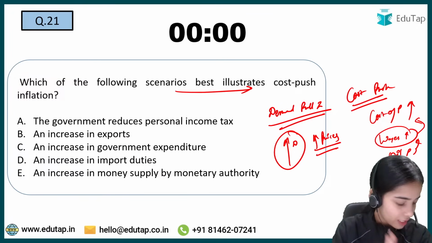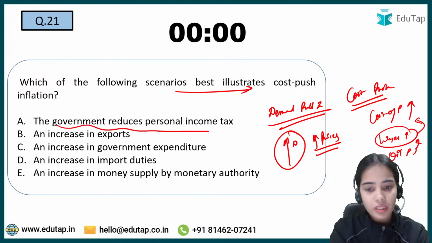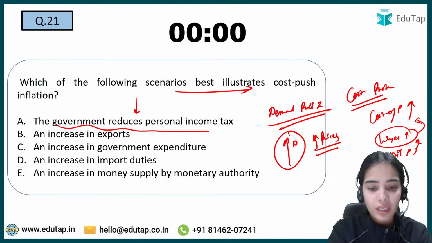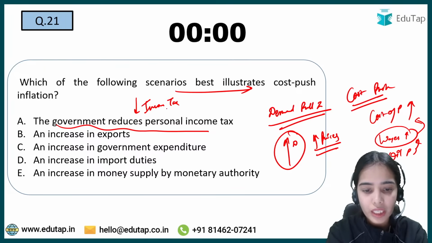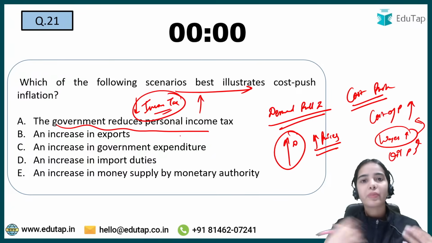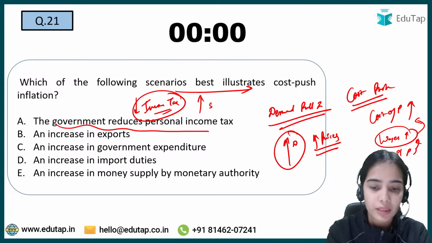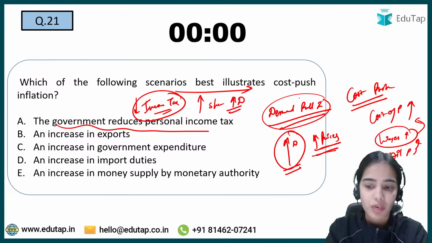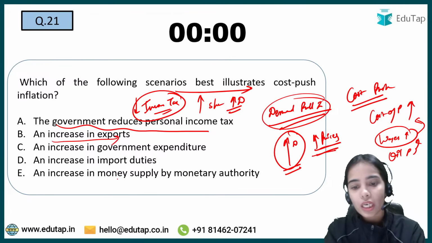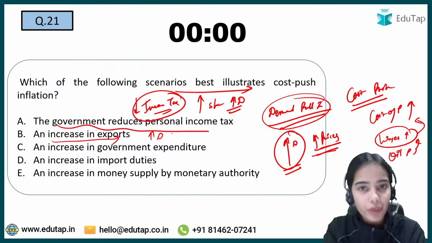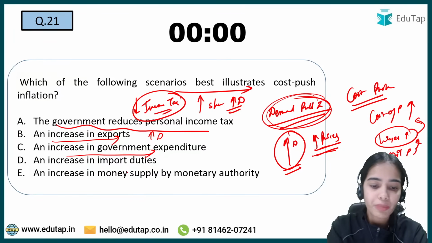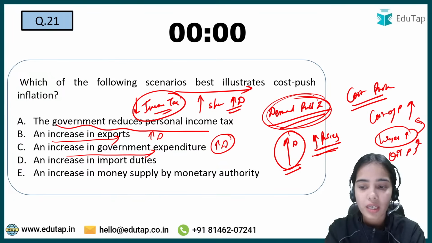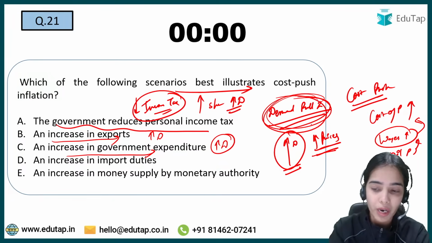Very good. I have started getting the answer. The government reduces personal income tax. If the government is reducing the income tax, people will have more money with themselves. I will be left with more money to spend, so there will be more demand. With the demand, the prices will increase, but that is demand pull inflation. Increase in exports: that means the demand for our products is increasing, demand pull inflation. Increase in government expenditure: more demand, demand pull inflation.